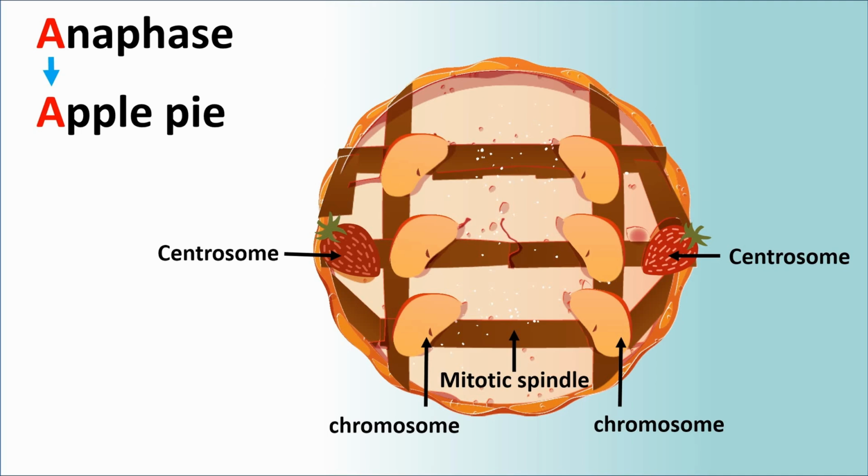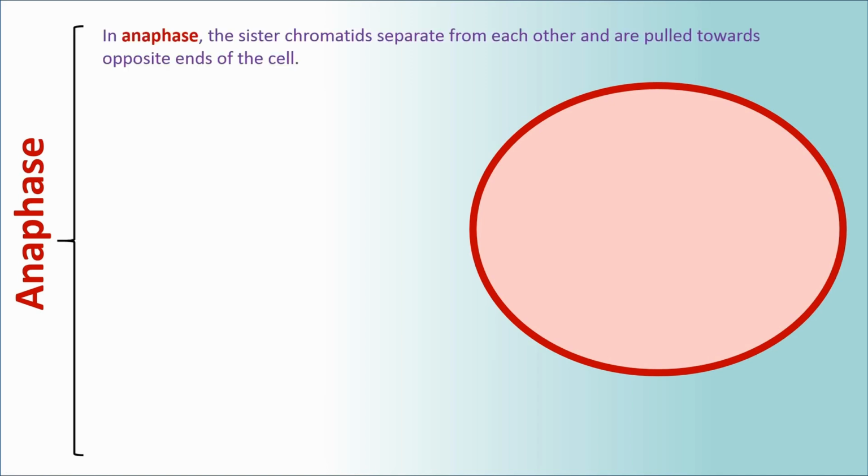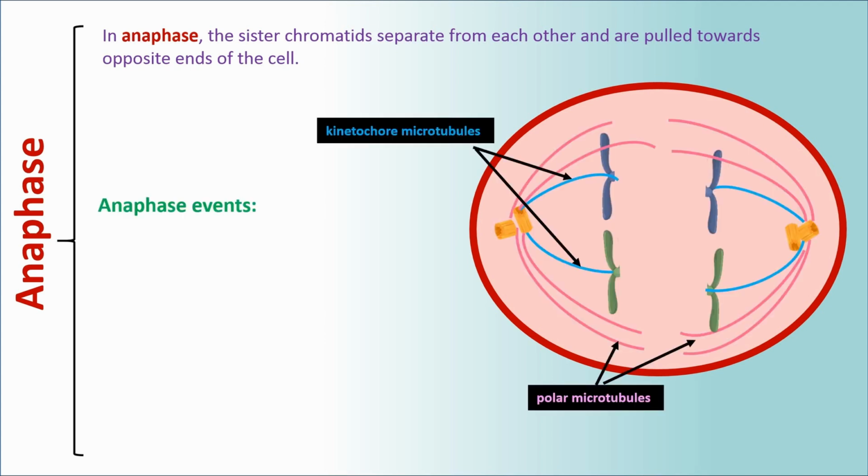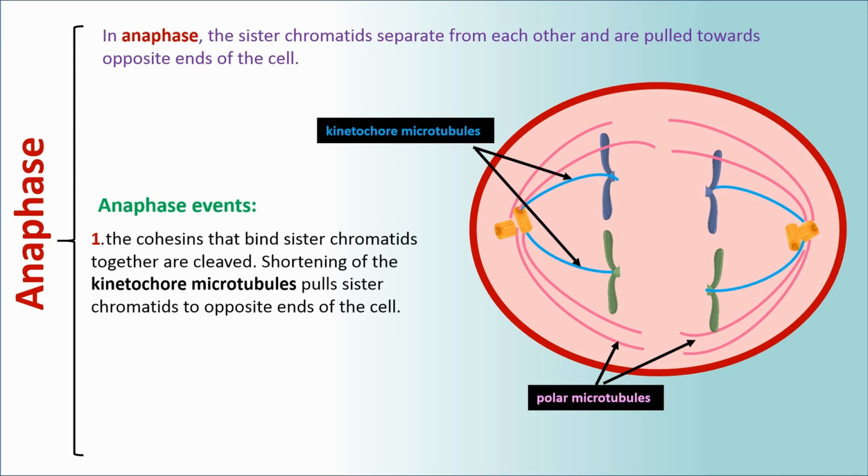Anaphase. Anaphase is similar to apple pie, and A is their common first letter. In anaphase, the sister chromatids separate from each other and are pulled towards opposite ends of the cell. Anaphase events. Number 1.